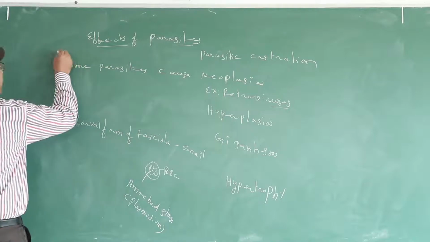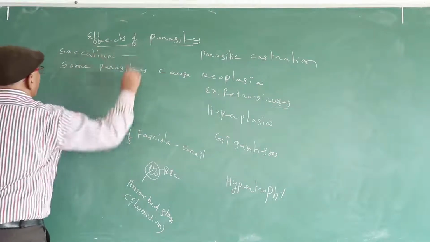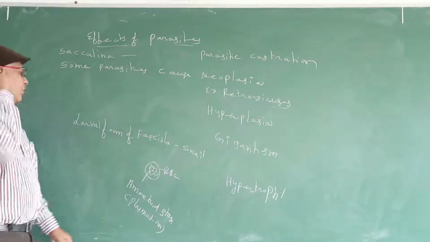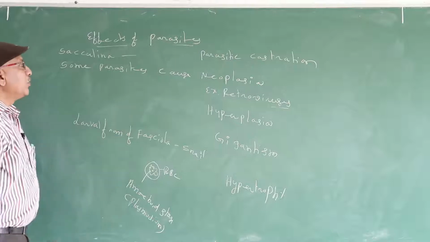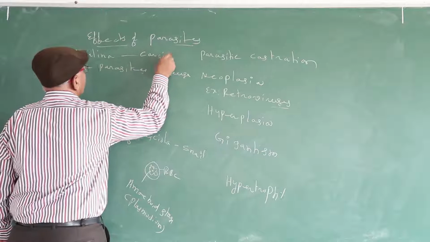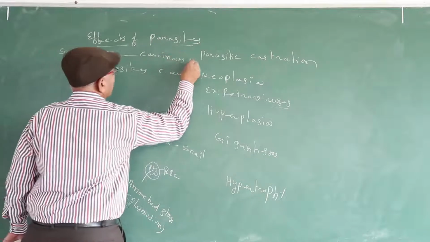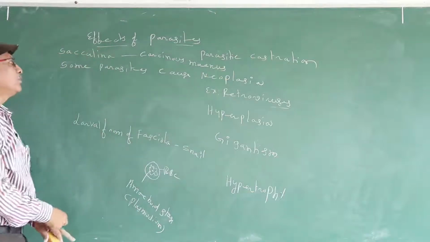Example, Saculina. Saculina belongs to phylum Arthropoda, class Crustacea. It lives in the crab Carcinus maenas, the scientific name of crab.